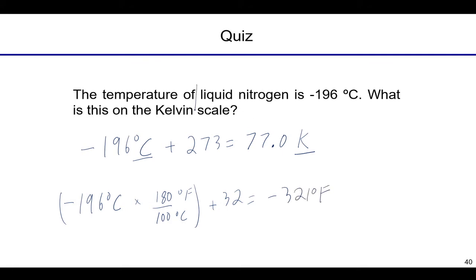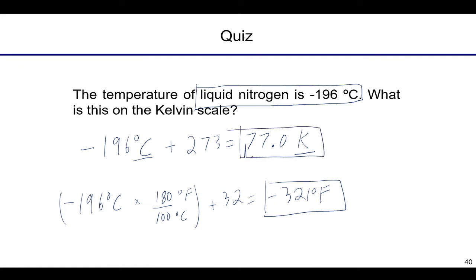So liquid nitrogen is pretty cold, whether it's negative 196 Celsius, negative 321 Fahrenheit, or 77 Kelvin. Those are all very, very cold temperatures, right? Which makes sense because nitrogen is the principal component of air all around us, and it is a gas. So you really have to get it quite cold before you see it as a liquid. So that's temperature conversions. That tells us something about the average energy of all this molecular motion.